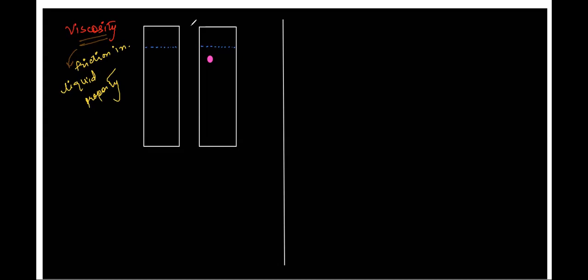So it tries to prevent relative motion between the layers of the liquid.